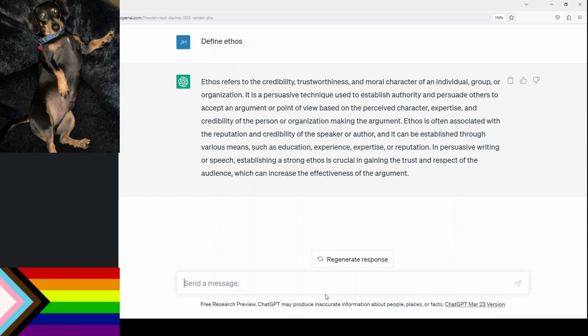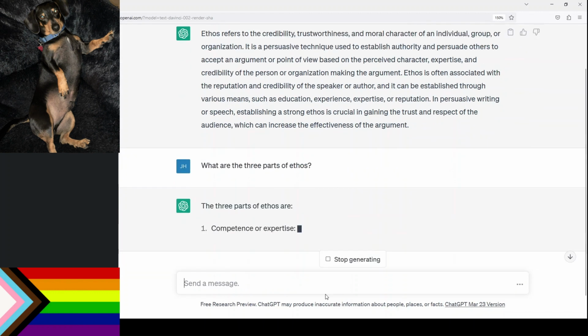Now, one of the reasons that people often define ethos as credibility, trustworthiness, and moral character is because there's actually three kind of dimensions to ethos that was described by Aristotle. One's good sense, one's good moral character, and one's goodwill. And so let's see if ChatGPT can actually dive into showing us those different dimensions. So let's take a moment and see if ChatGPT can answer that question. What are the three parts of ethos?